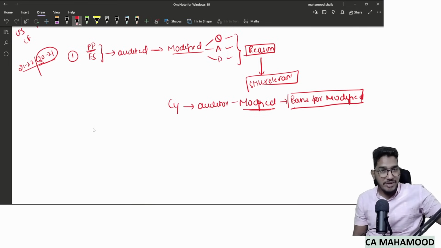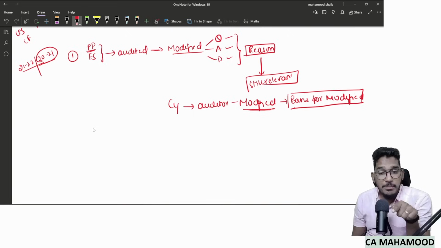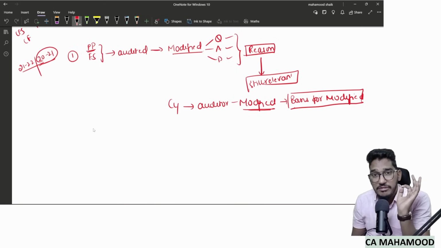So whatever it is, you have taken the reference to the last year. Which generally should not happen in the case of corresponding figures. So that's why it is an exception. Generally, if it is a case of corresponding figures, nowhere in our audit report will we take reference to last year's information. But here you are taking reference to last year's information, in the basis for modified opinion paragraph. Why? This is an exception.